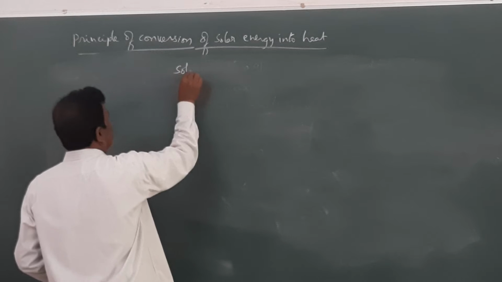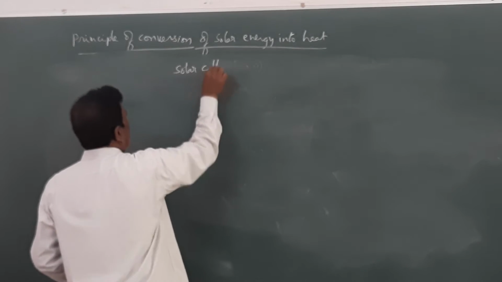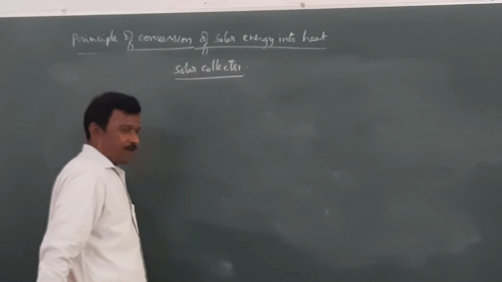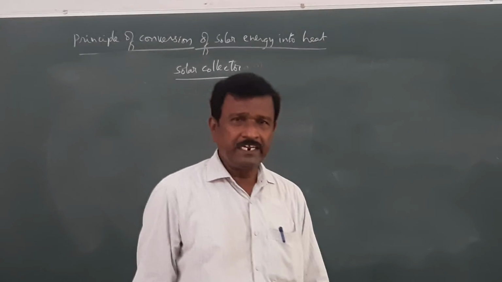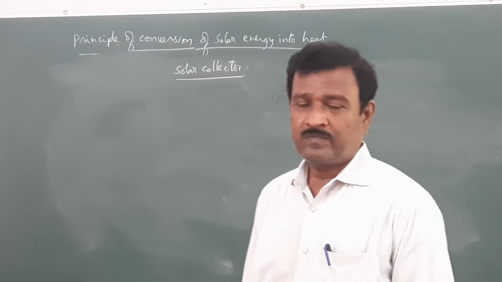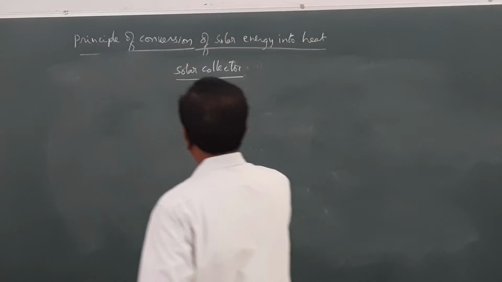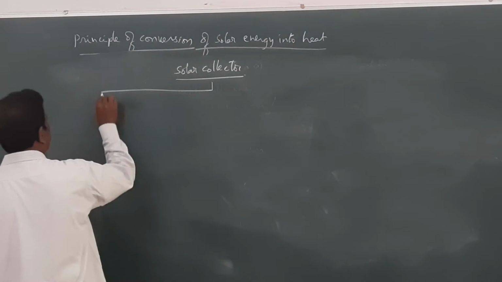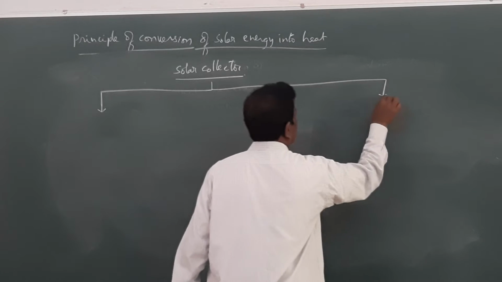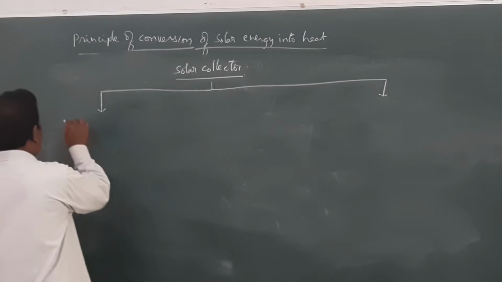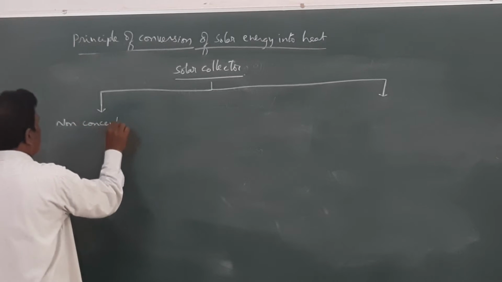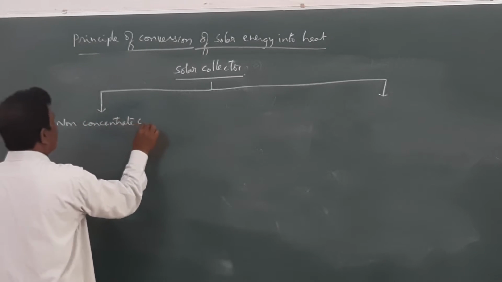The devices that are used to collect the solar radiation are called solar collectors. These collectors can be broadly classified into two types. One is called as non-concentrated collector.